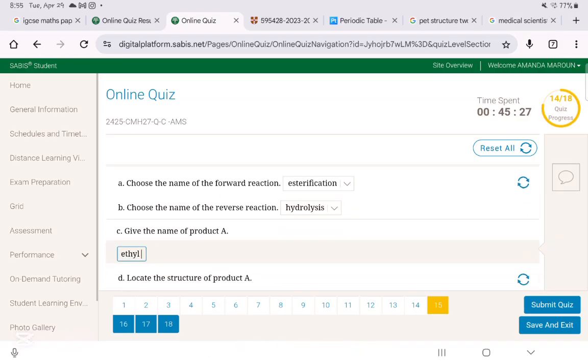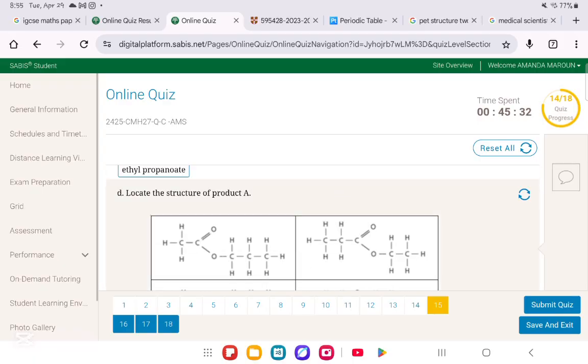Ethyl propanoate. We move on to part D. In part D, they said locate the structure of product A.